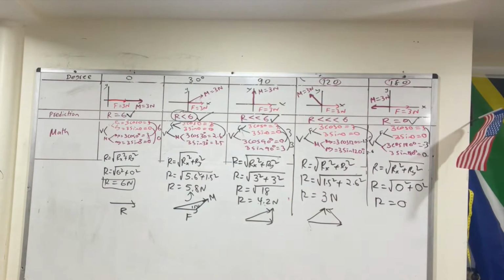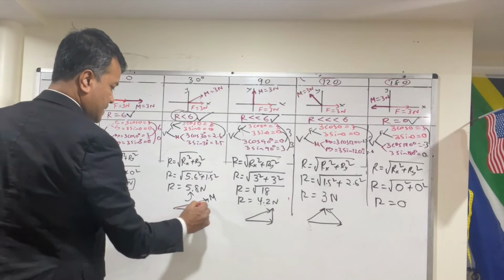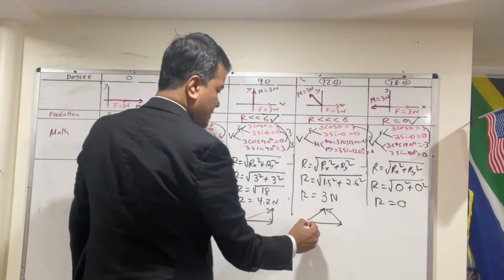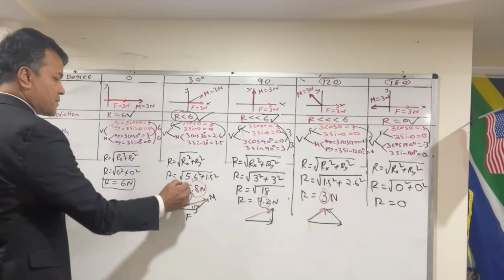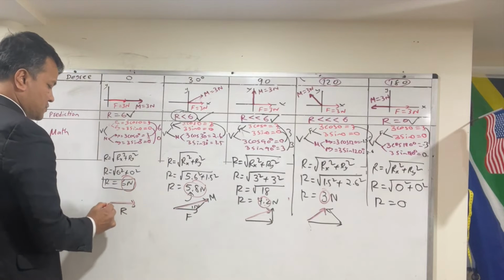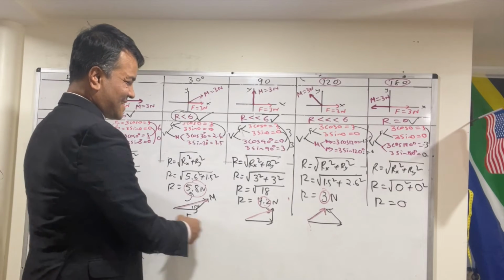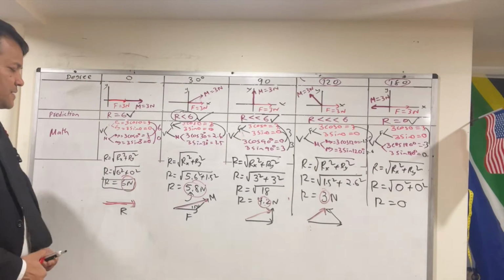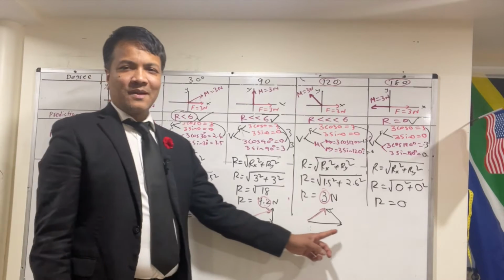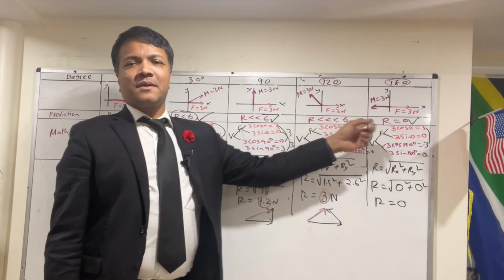I'm going to of course draw them in red. So this is the R, this is the R, this is the R, and this is the R. In this case 3, in this case 4.2, in this case of course 5.8, and in this case of course C should be longer. All right, so this is the biggest, then second biggest, then the third biggest, then the fourth biggest, and this is 0. All right, so R is getting smaller and smaller as the angle is getting bigger and bigger.